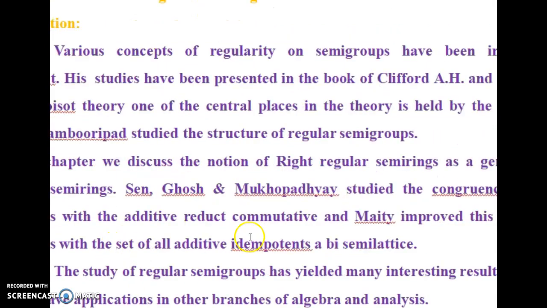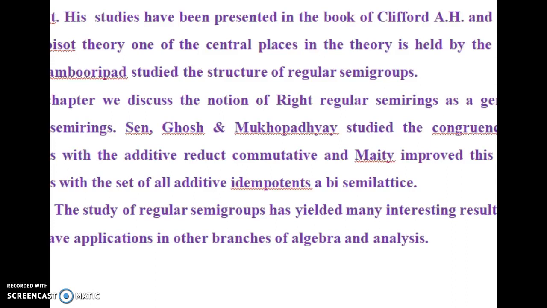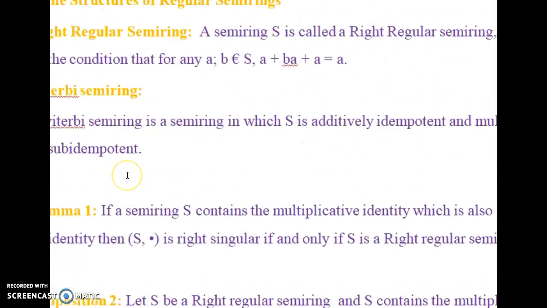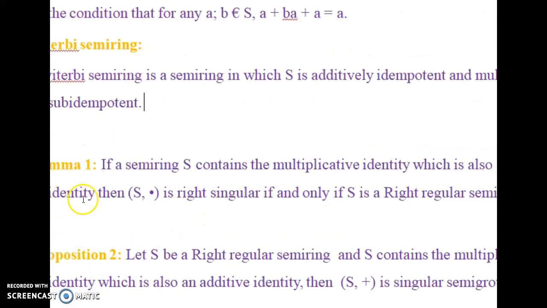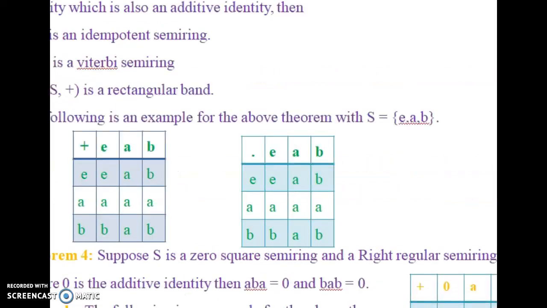Similarly, regular semigroups, which are very useful to computer science people. Structures of regular semirings are also given. A semiring is said to be right regular if it satisfies the identity A plus BA plus A equal to A. And some lemmas and propositions are given by applying different constraints on right regular semiring.